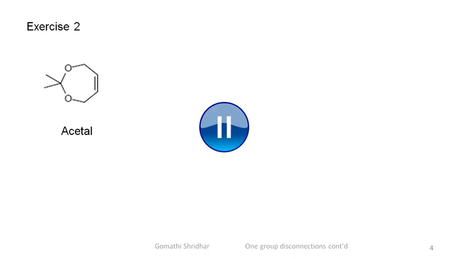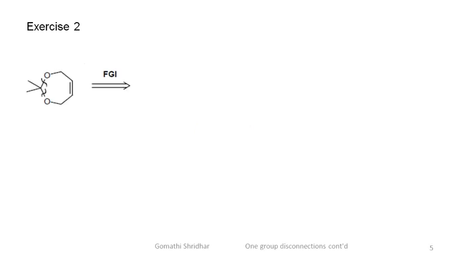Pause the video, see if you can recognize the disconnection and continue after you have written the disconnection. Obviously, this acetal is from the corresponding diol. This diol must have a cis double bond. So, we can think of the synthesis from acetylene once again.